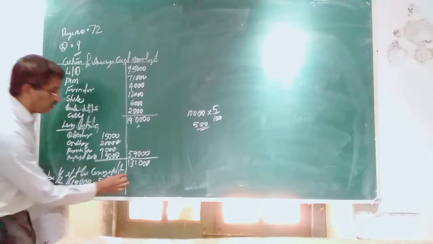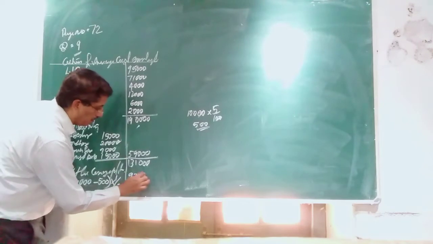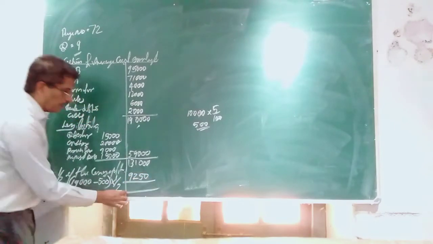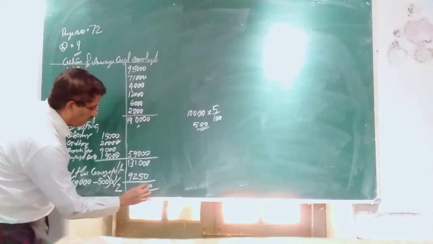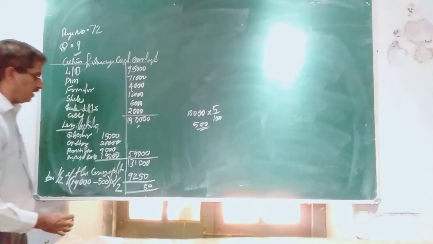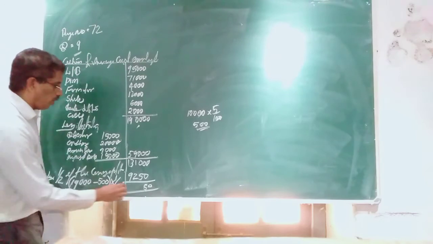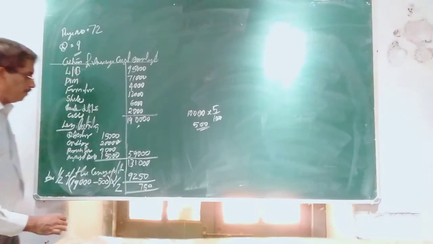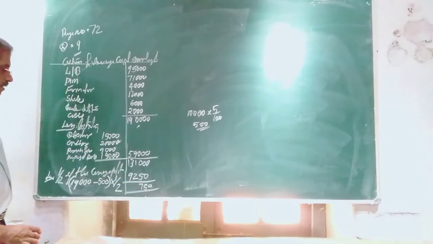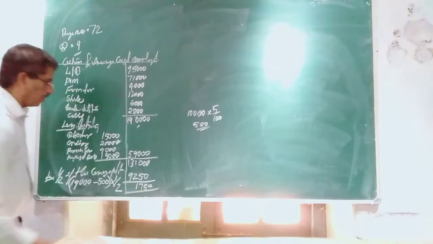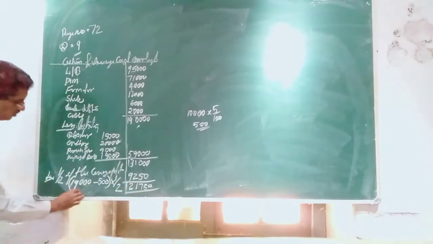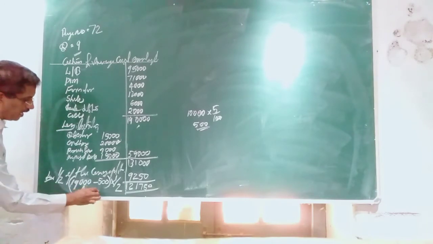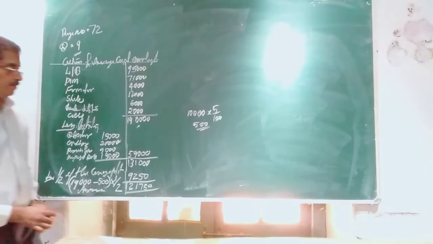That means 9,250. Deduct this from the balance sheet figure, which is called average capital employed. One lakh 21,000. This is called average capital employed.